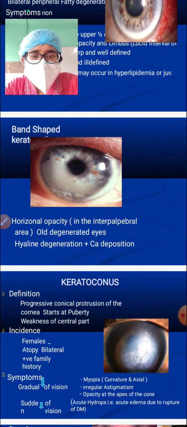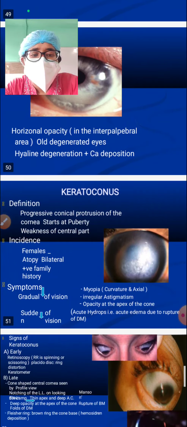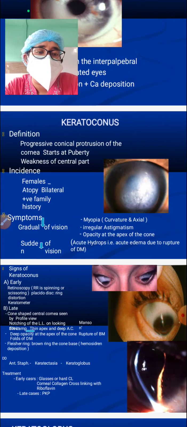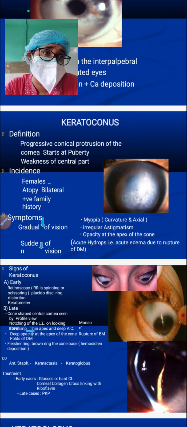old degenerated eyes. Okay, and some ectatic eye conditions known as keratoconus, where extreme thinning of the cornea along with protrusion of the cornea is found.